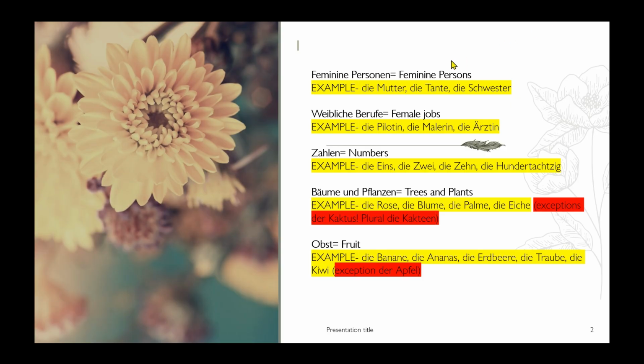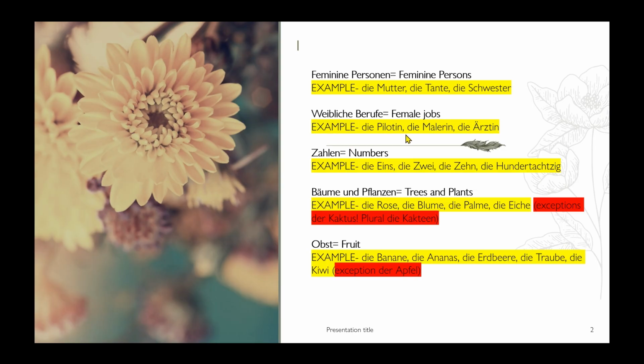Just like in the masculine nouns, here also feminine persons have the feminine article, for example die Mutter, die Tante, die Schwester, meaning the mother, the aunt, the sister. They all have the feminine article because they are female in gender. So next, weibliche Berufe, which means female jobs.